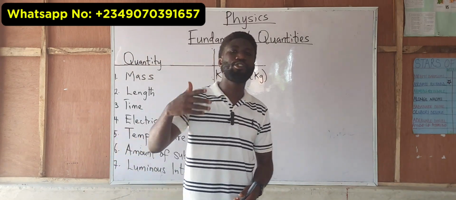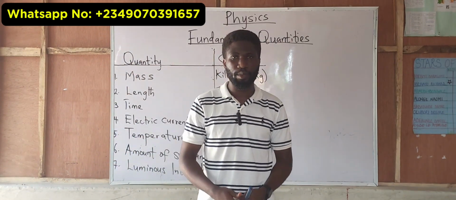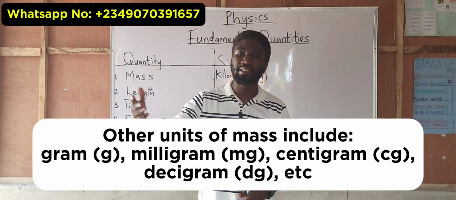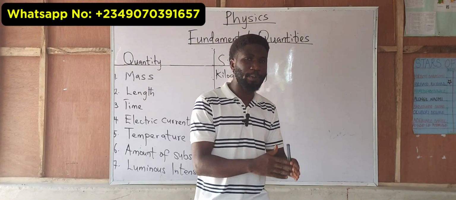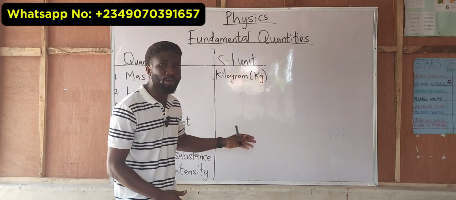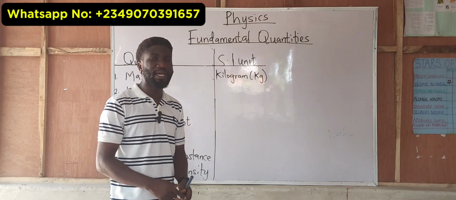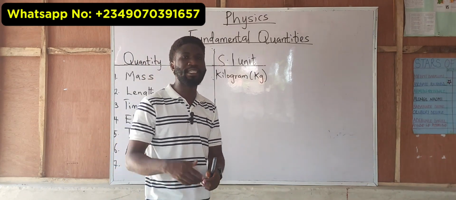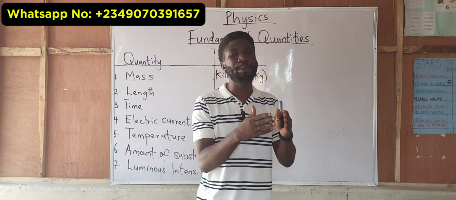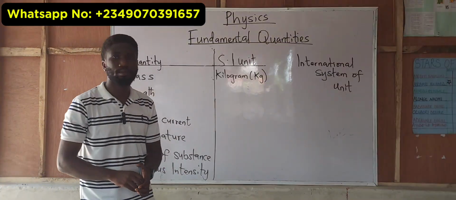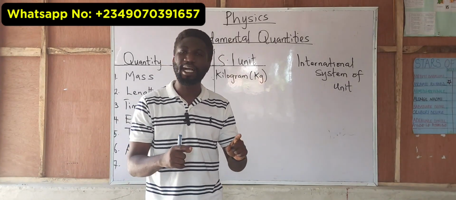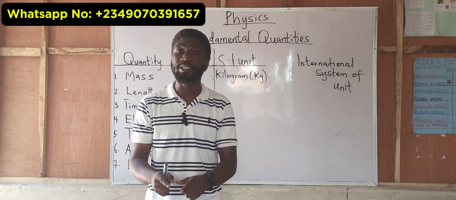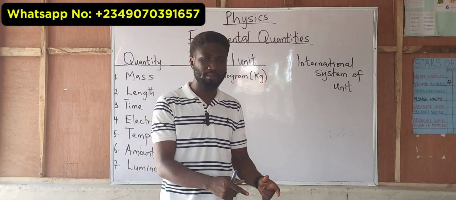We have other units of mass, it can be in gram, but the SI unit of mass is kilogram. What do we call SI units? SI unit is known as the International System of Units. So the SI unit of mass can't be grams, it has to be kg.